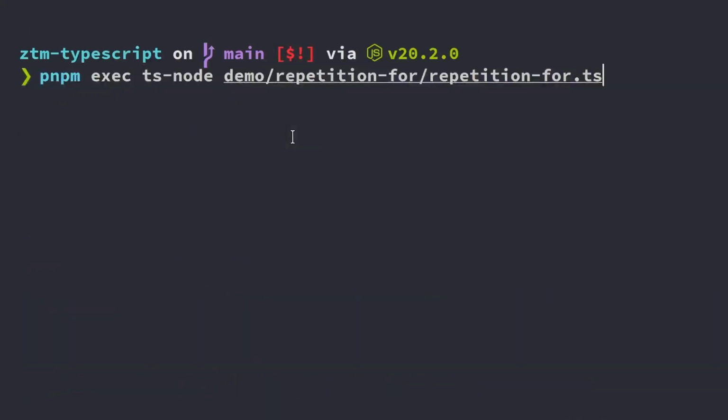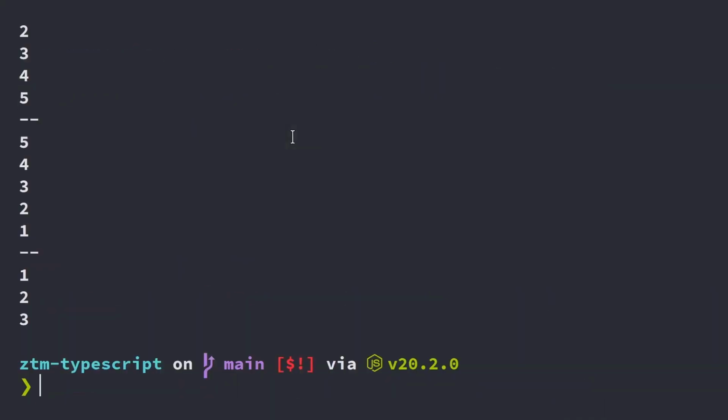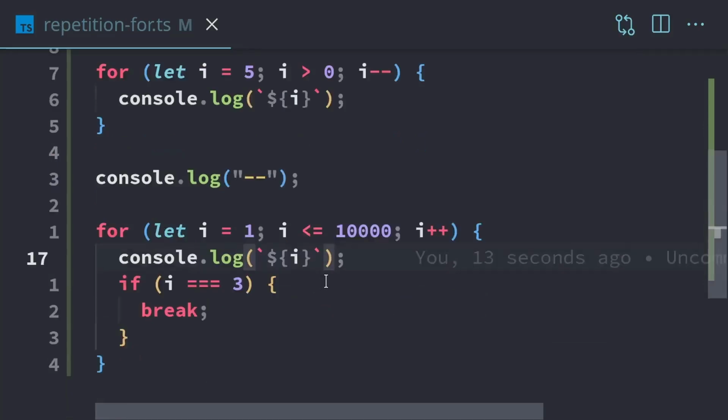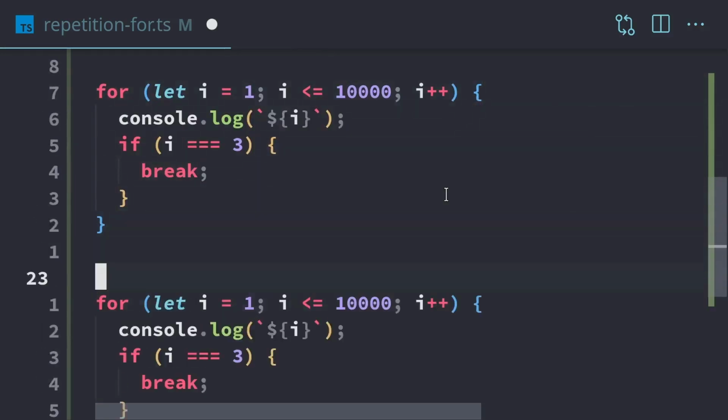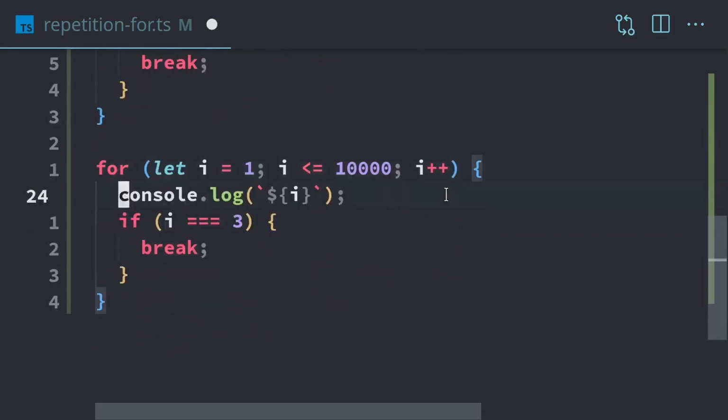Clear the screen. And so there we go. So we have 1, 2, and 3, and it didn't print 10,000 times because we have the break, which stopped it immediately. We also have another way to exit the current iteration of the loop, but still continue on with the remaining iterations. So I'm going to copy this entire loop that we have here, and we're going to leave it as is. We're going to leave the break here as well.